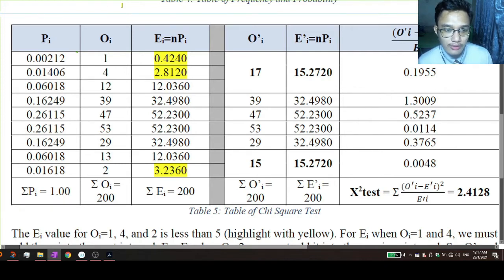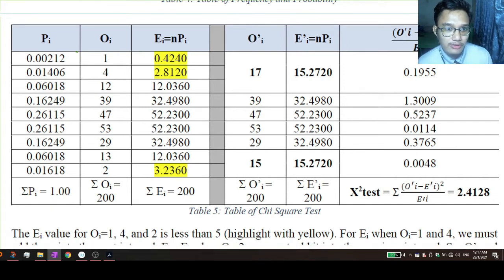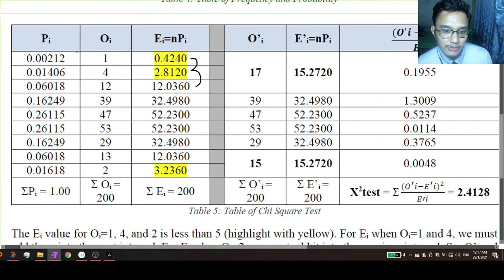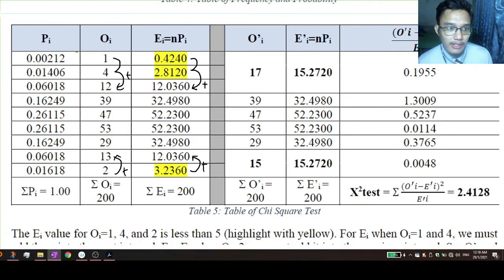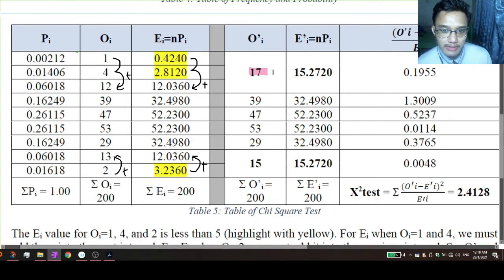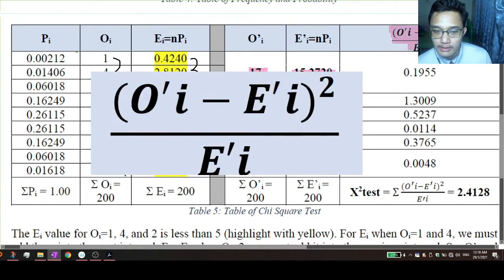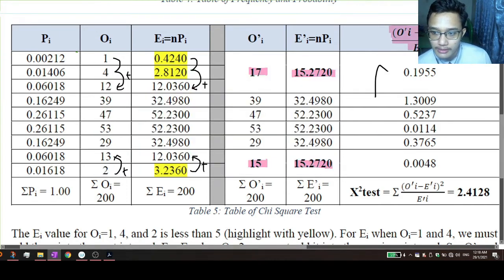However, Ei must not be less than 5. So in order to get a suitable value, these two values must be added to the third value, while the last value, which is also less than 5, must be added to this value. This is the same for Oi as well. So we will get new Oi and Ei values, which are 17, 15, and 15.2720. Next, we will use this formula and then add up all of it to get the chi-test value. The chi-test value for this is 2.4128.